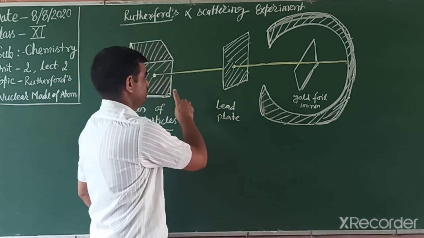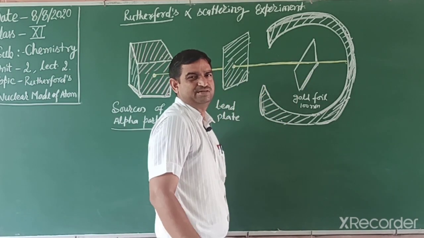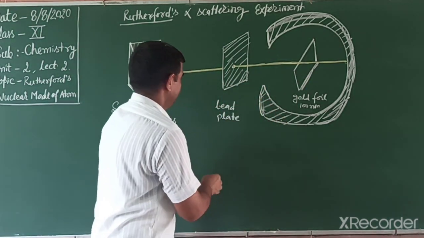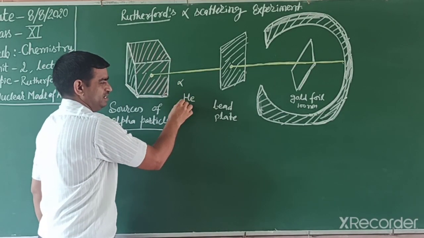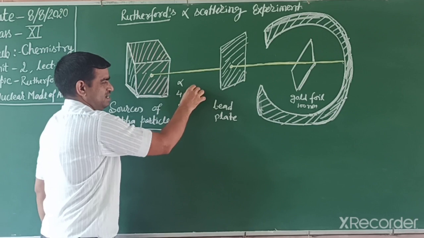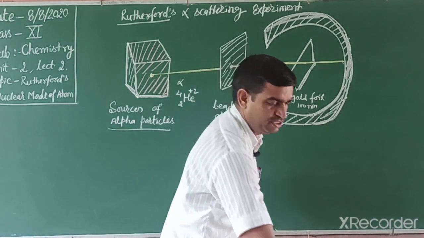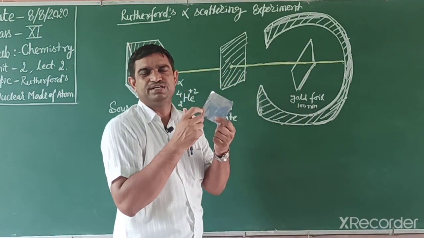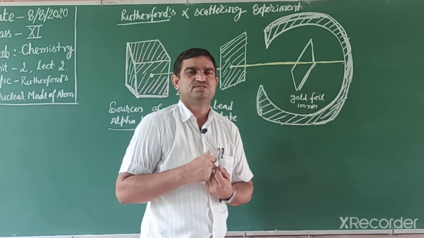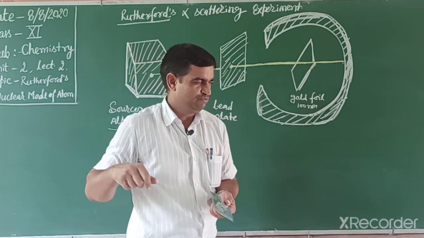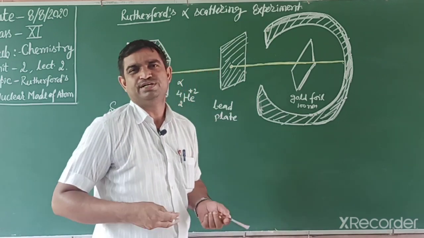So when you bombard alpha particles on gold foil, what happens? We know alpha particles are positively charged helium nuclei with very high speed and high energy. They can pass easily because the foil is very thin and the alpha particle has very high speed. But students, when we run in an open ground, we can move easily.